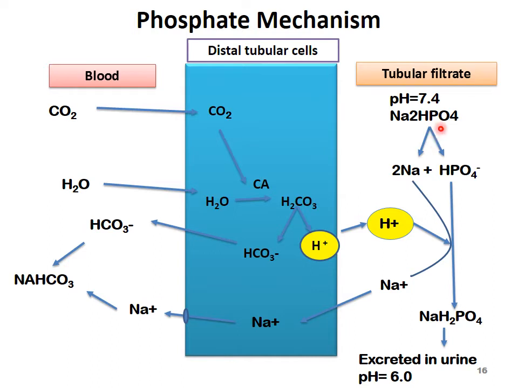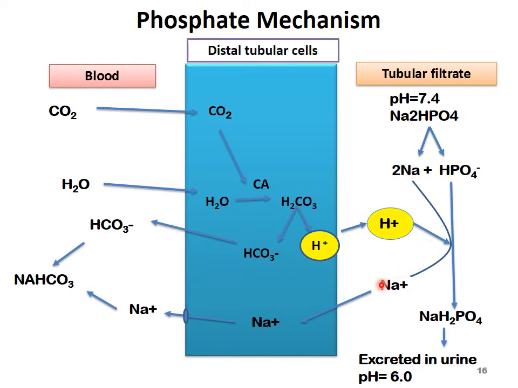This gets divided into 2 sodium and biphosphate ion. This biphosphate ion combines with hydrogen and sodium to form sodium dihydrogen phosphate. So titratable acids are also excreted in urine. Therefore we see that the urine is slightly acidic always, because H plus ions and acids are excreted there.